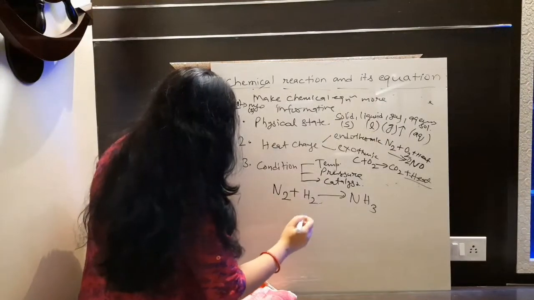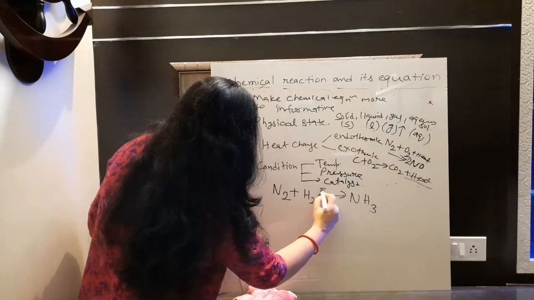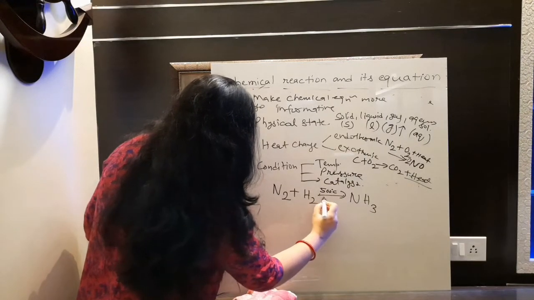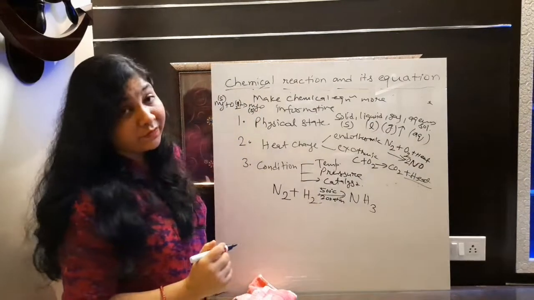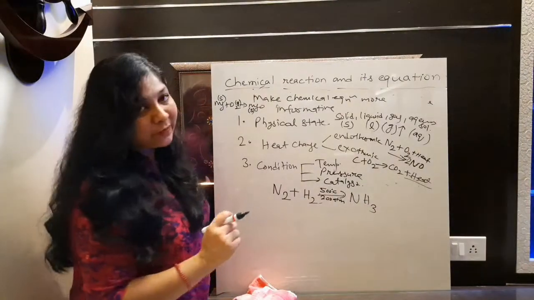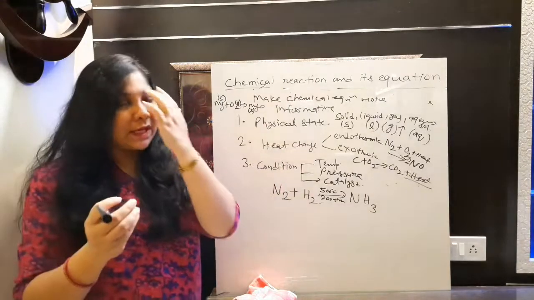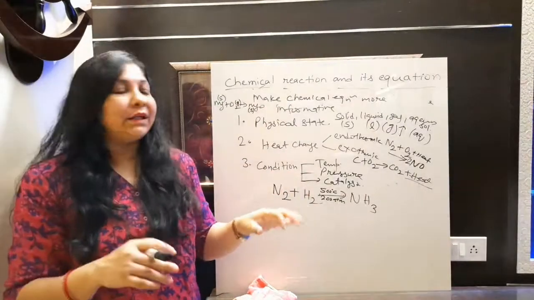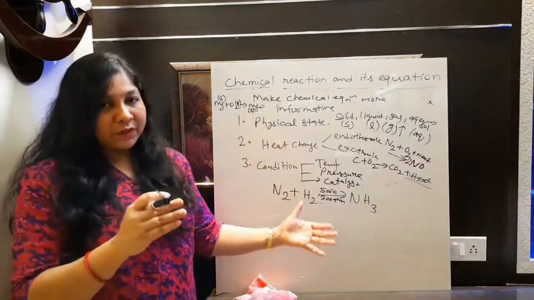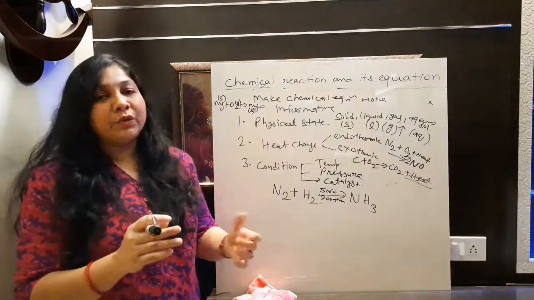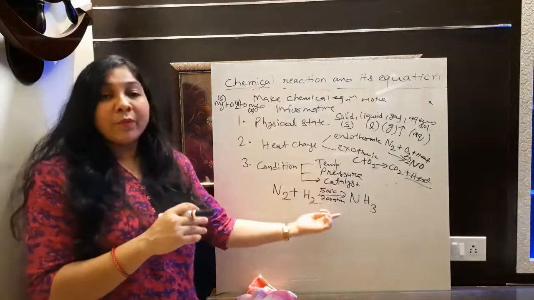Fine. Now I am just writing here temperature, pressure and catalyst. So the temperature is approximately 500 degrees Celsius and the pressure is 200 atmospheric pressure you have to take. Then this reaction will complete. Which means, if you are taking nitrogen gas and hydrogen gas and reacting them in normal condition, then it will never form ammonia. If you want to form ammonia with N2 and H2, then we have to provide 500 degrees Celsius temperature and 200 atmospheric pressure.